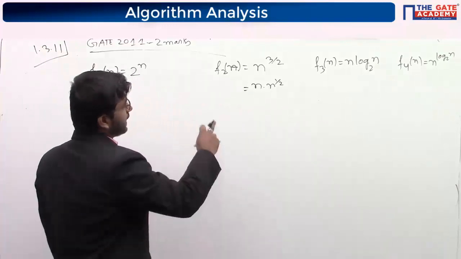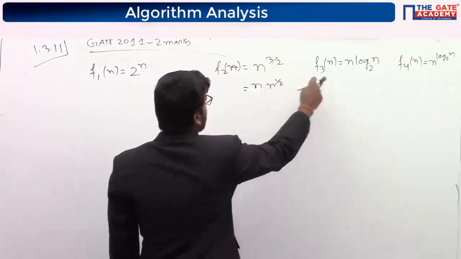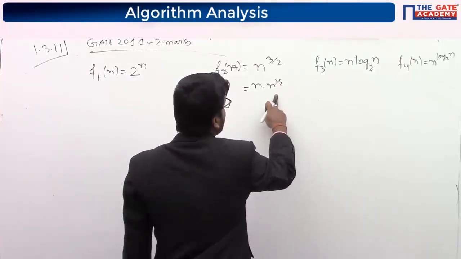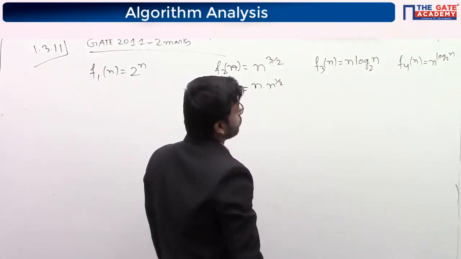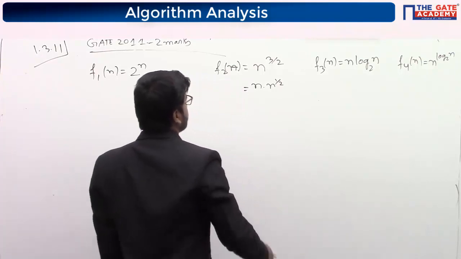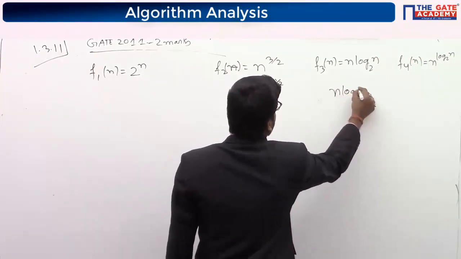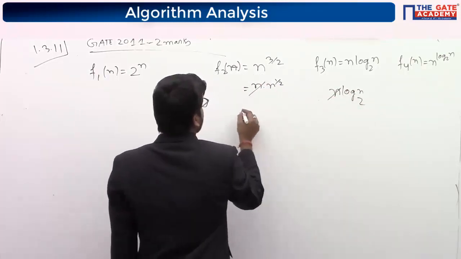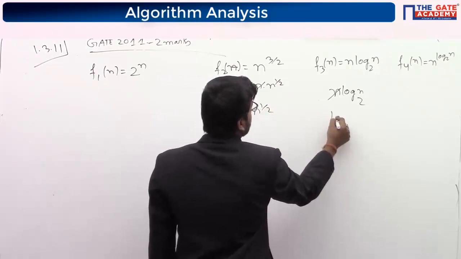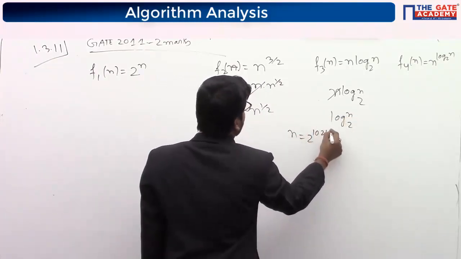So it is n to the power n by 2 and n to the power log n. So if we cancel out n and n, you will get n by 2, and there you will get log n. Okay, so in these two, if you compare, you can cancel this. So it is n by 2 and it is log n. Take any value, n equal to 2 to the power 1024.